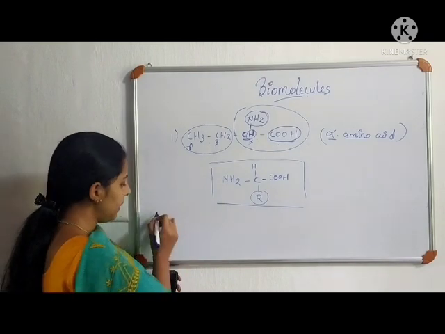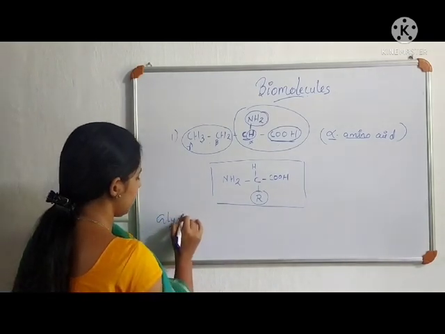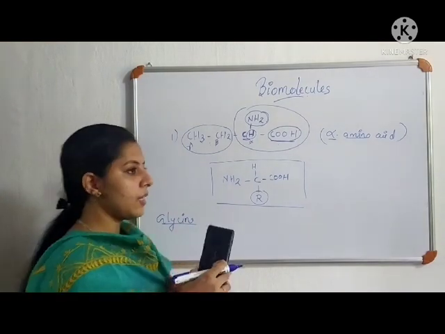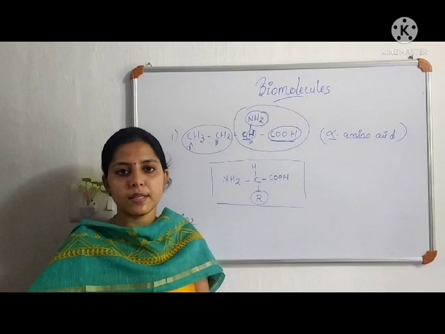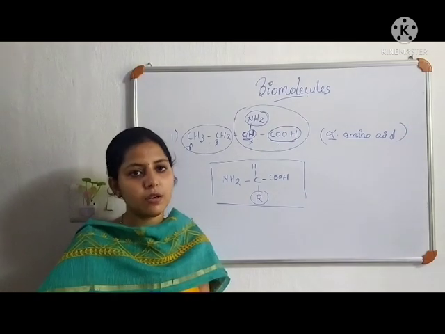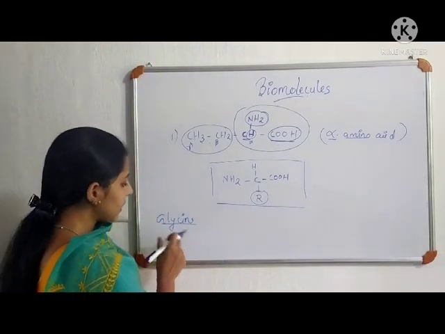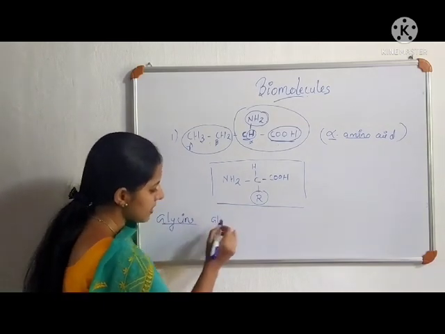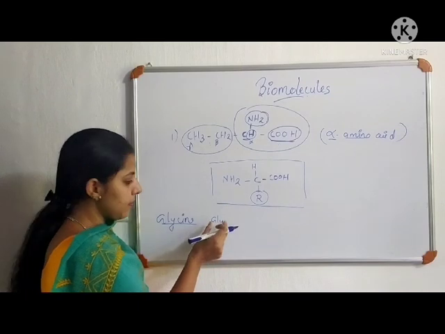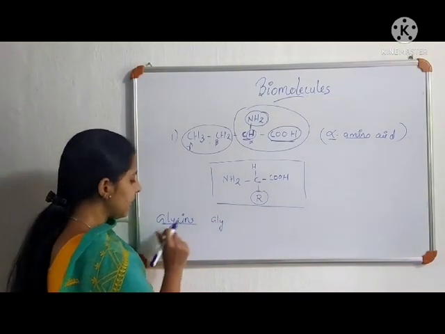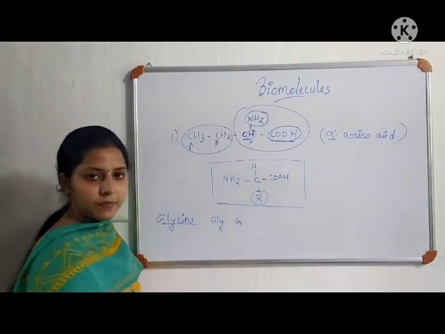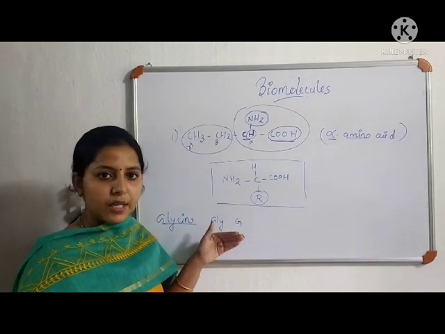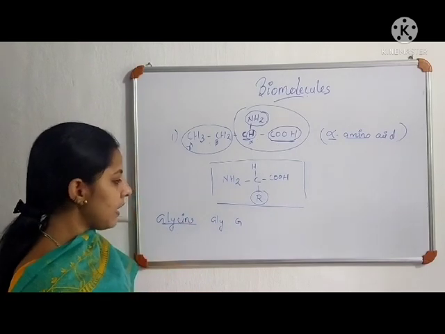Let's consider one example. Glycine. This glycine is an amino acid, and usually an amino acid can be represented by either a 3-letter code or a 1-letter code. Here the 3-letter code is the first 3 letters, that is GLY. This is the 3-letter symbol for this amino acid glycine. Its 1-letter symbol is G. Okay, so this is the amino acid glycine, GLY or G. These are the two representations of this amino acid glycine.